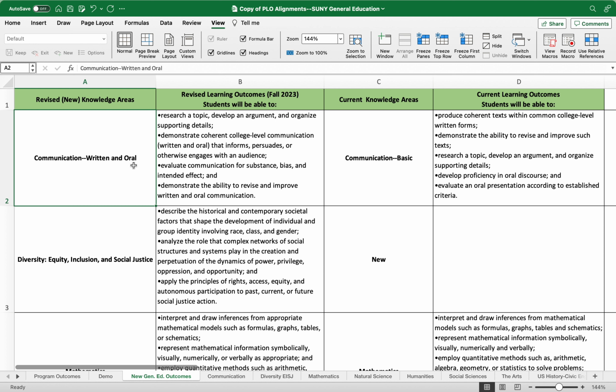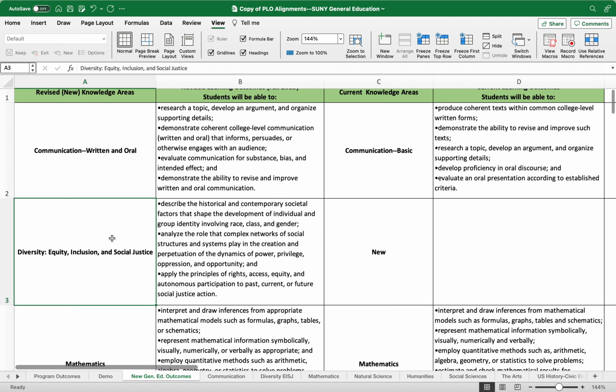So many programs are already measuring oral communication either with a course requirement, English 105 speech fundamentals, or within a program, there's a presentation assignment that is being assessed and used to measure that. However, for programs where it's not explicitly stated, that's one area on which you'll want to focus. All of our programs currently measure written communication at a baseline through the requirement of English 101.